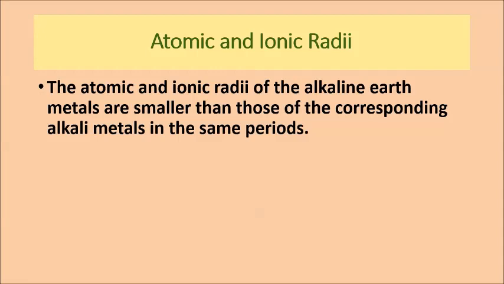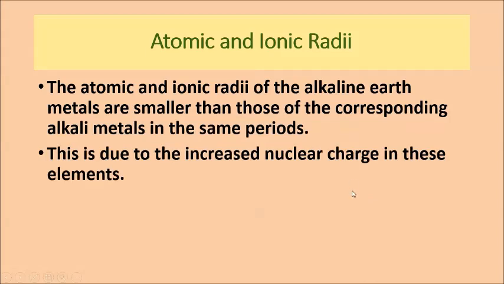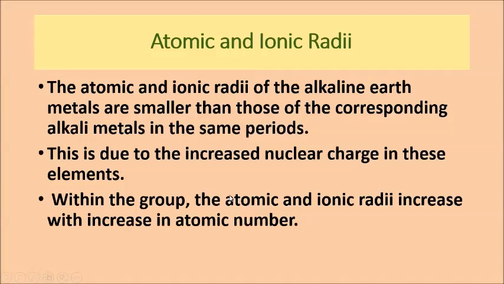So alkali metals will have a higher atomic radius compared to the second group elements. So this is the point, and it is due to what? The increased nuclear charge in these elements. Within the group, the atomic and the ionic radii increase with increase in atomic number.